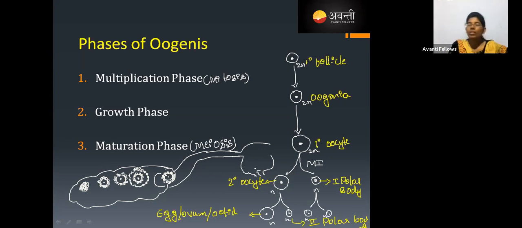If the sperms are not entered, this secondary oocyte stays in the female reproductive system for 72 hours, then it degenerates, and finally after 28 days it comes out through the menstrual cycle. Understand? Only if there is an entry of a sperm is this secondary oocyte going to convert into the egg. If there is no sperm, the secondary oocyte arrests its division there itself.